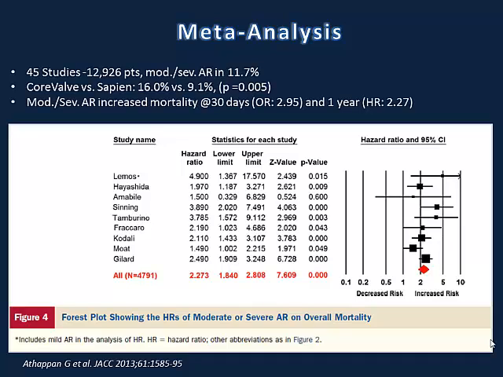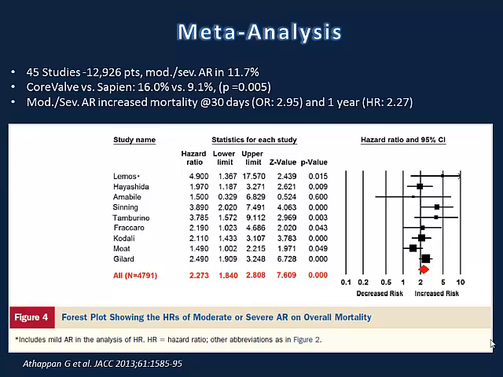is also a meta-analysis of 45 studies, more than 12,000 patients, with moderate to severe AR post-TAVI in almost 12% of the patients, CoreValve versus Sapien 16 versus 9.1%. Moderate to severe AR increased mortality at 30 days, and one year, with a hazard ratio of 2.3.